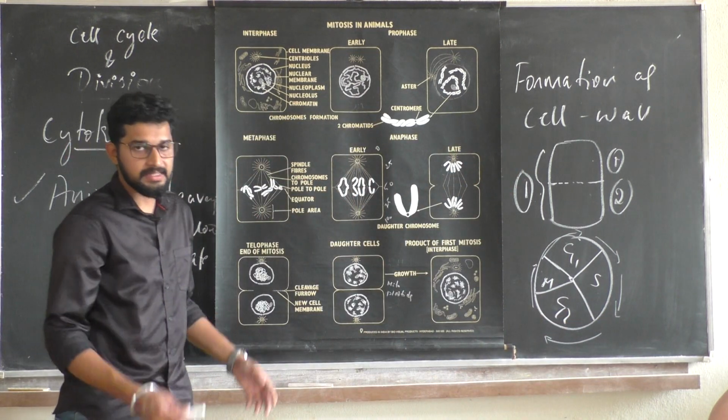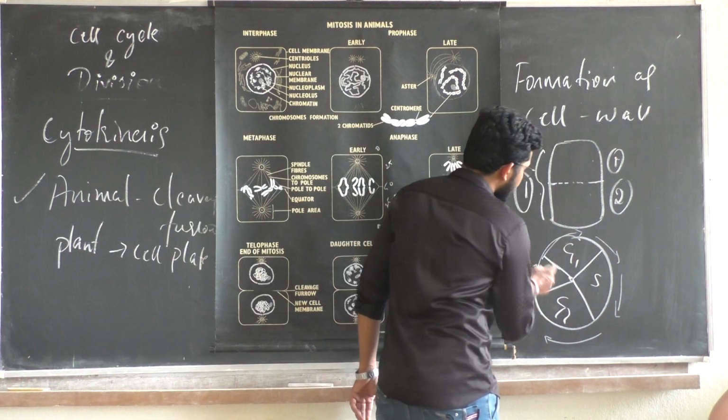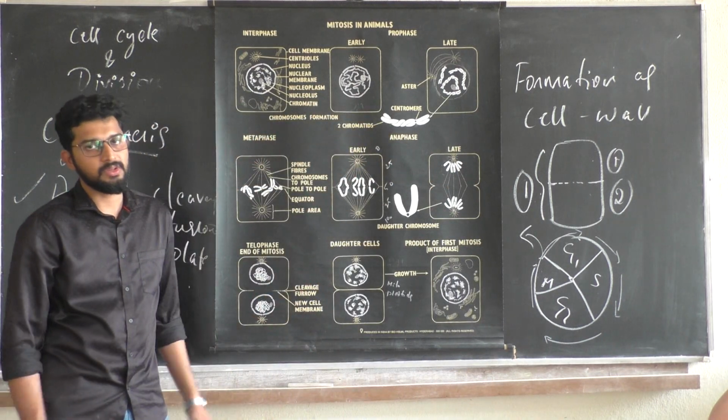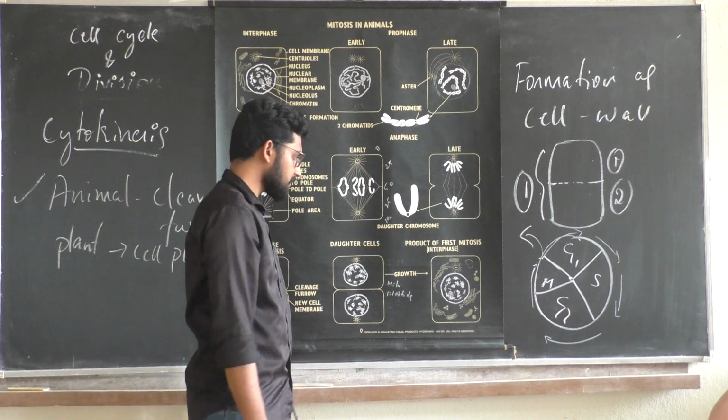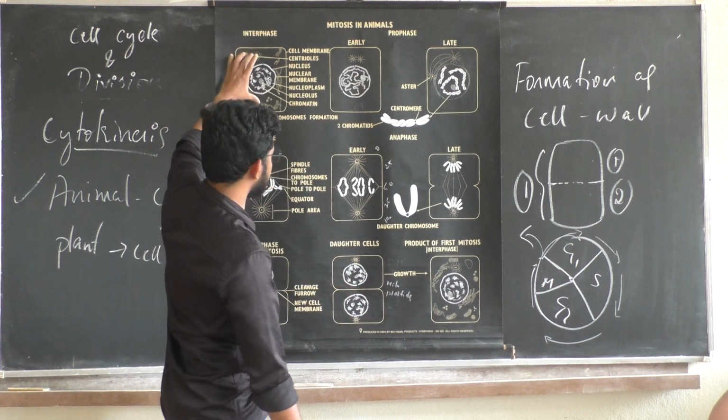There are some exceptions. Some cells do not follow this pathway; they escape from the cell cycle, called the G0 phase or quiescent stage. Now each cell resembles this structure.